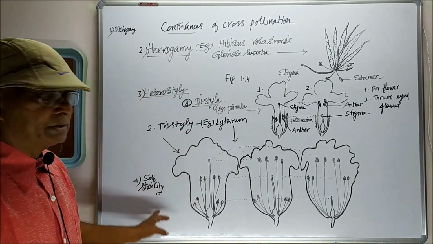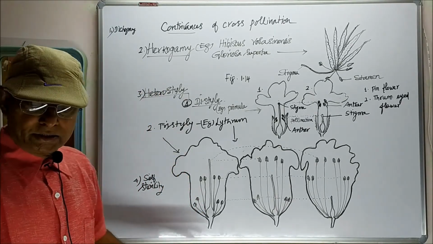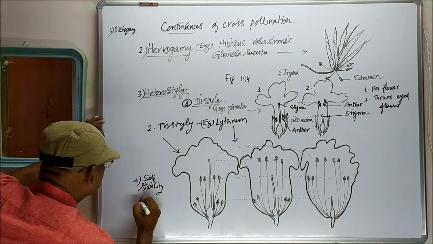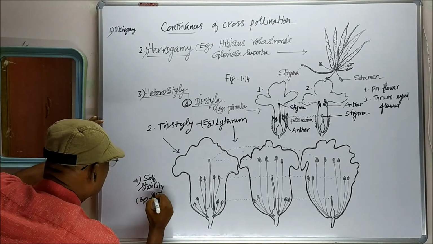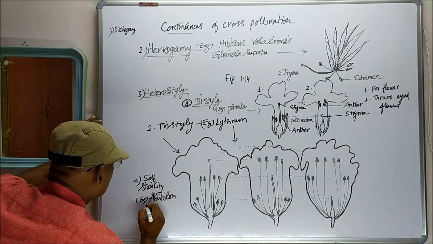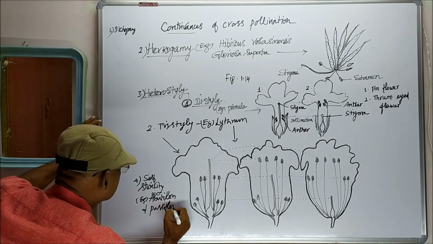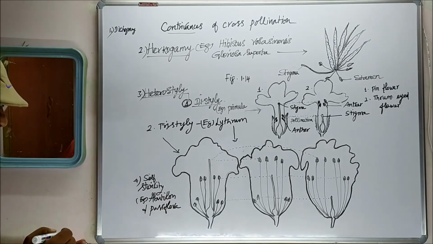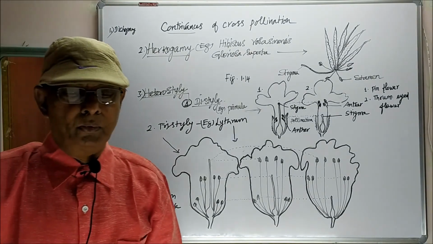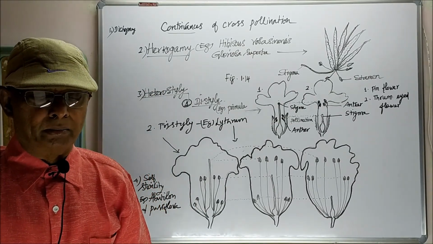Fourth type, self-sterility. In the case of Abutilon and Passiflora. In these two cases, the self-sterility condition is seen, or self-incompatibility.